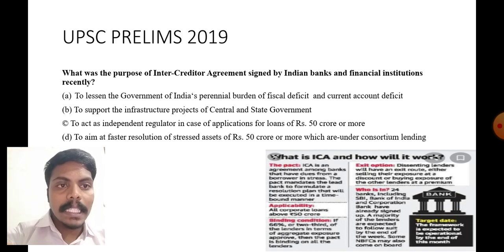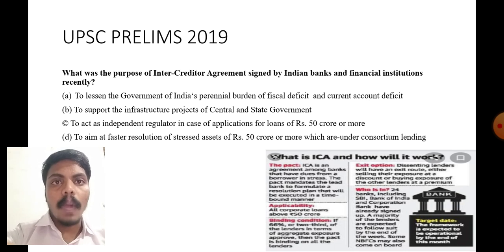Binding condition: if 66% or two-thirds of the lenders in terms of aggregate exposure approve, then the pact is binding on all the lenders. Exit option: dissenting lenders will have an exit route, either selling their exposure at a discount or buying the exposure of other lenders at a premium. Who is in? Here we see 24 banks including SBI, Bank of India, Corporation Bank have already signed up. A majority of the lenders are expected to follow by the end of the week. Some NBFCs may also come on board. This is the inter-creditor agreement.